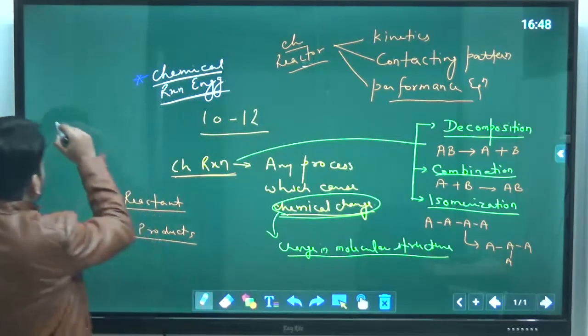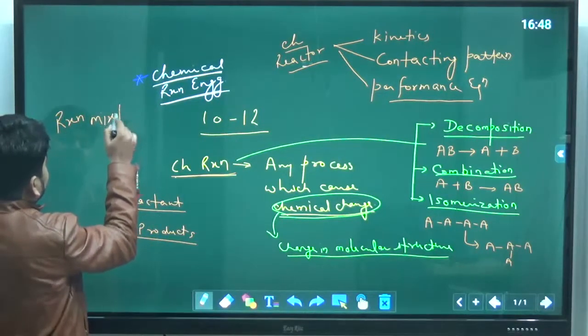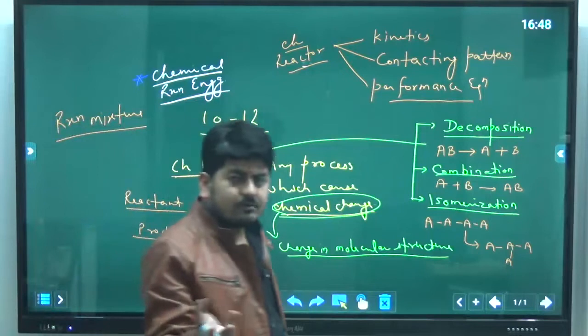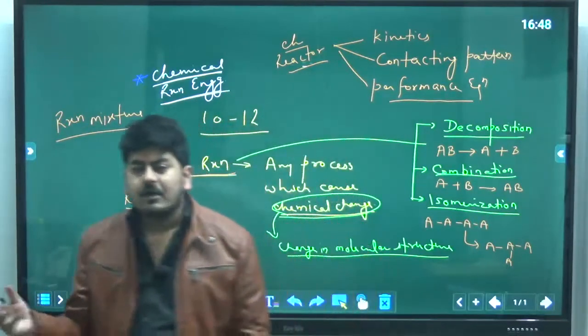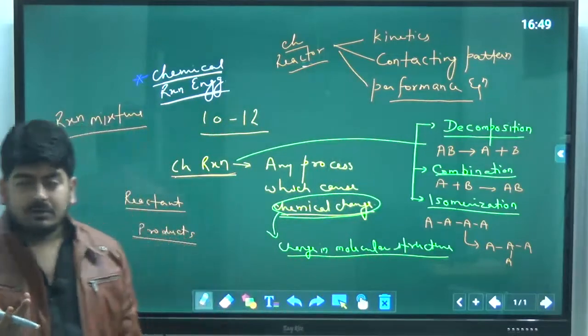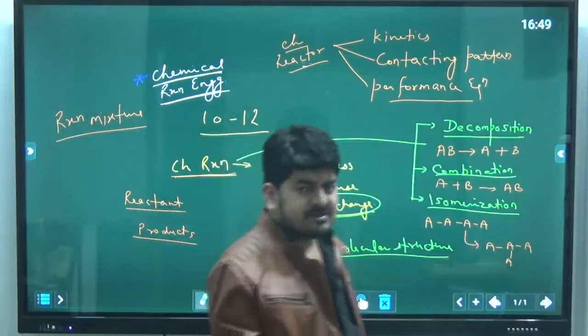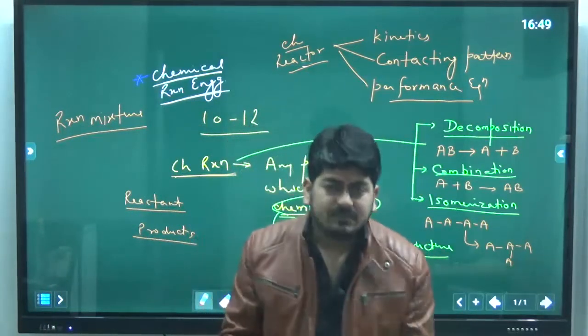In case any one of you doesn't know what a reaction mixture is, I hope you know mixture. Mixture is a combination of two or more components in simple terms, or two initially separated phases, or the combination of the same component with different characteristics. Hot water and cold water you are adding together, so that is a mixture.